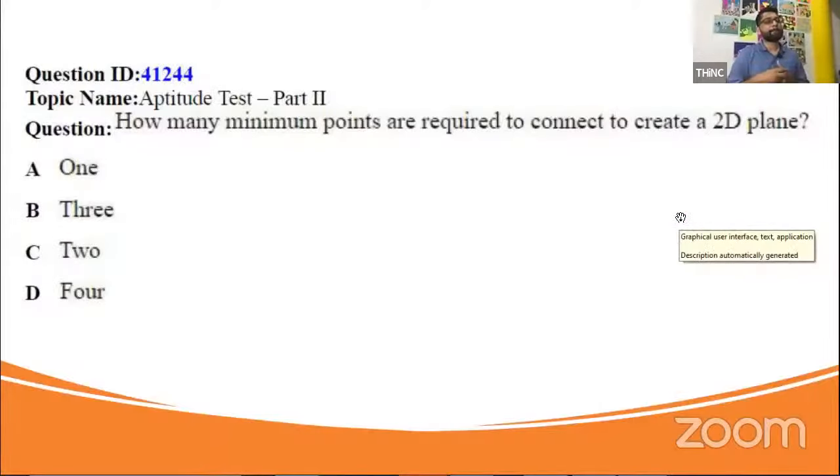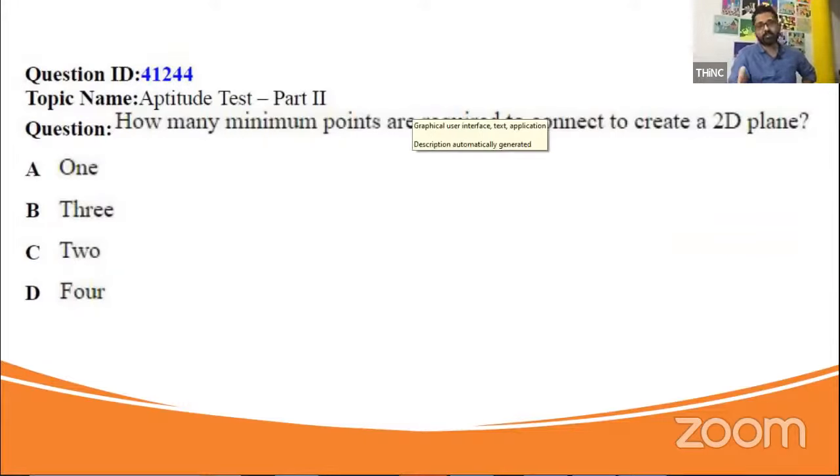Okay. This is a very easy question. How many points are required to connect a 2D plane? So if you connect a couple of them, it will be a line. If you connect 3 of them, it will be a plane. Dia Fatima, yes, correct. 3. I hope most of you have got it correctly.